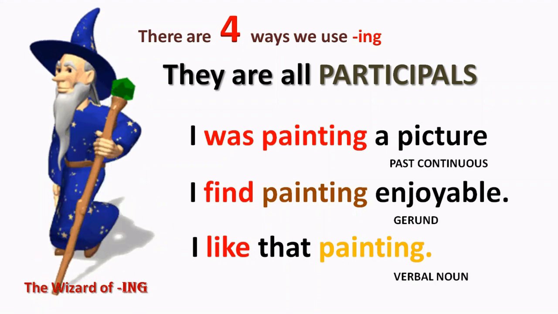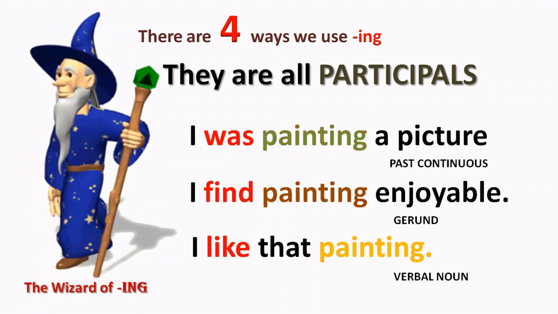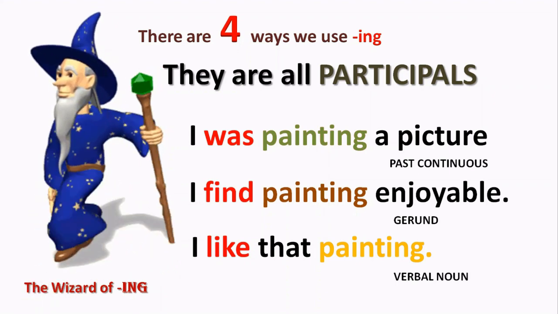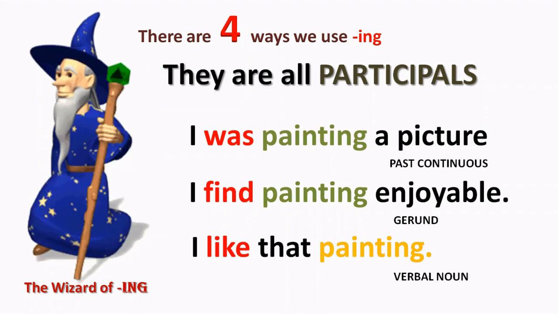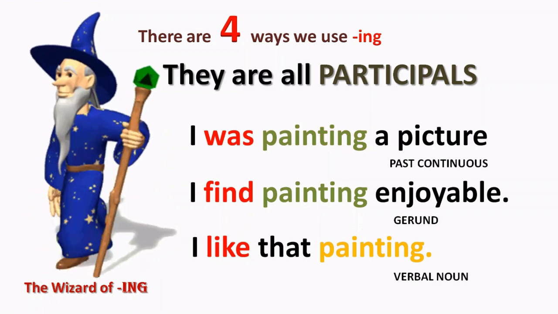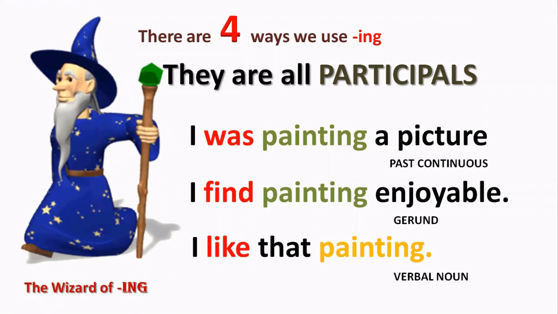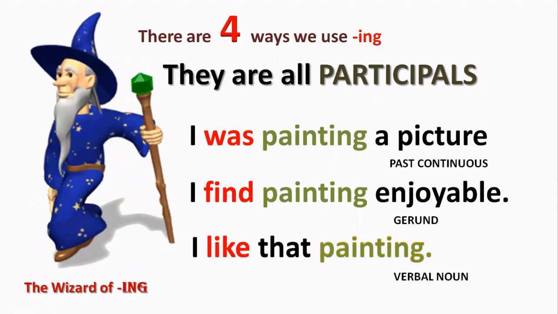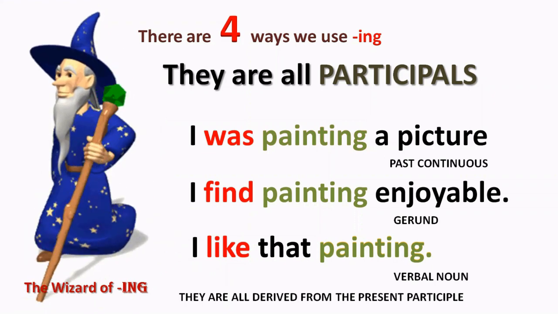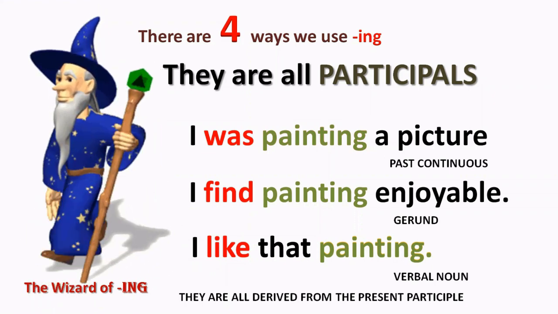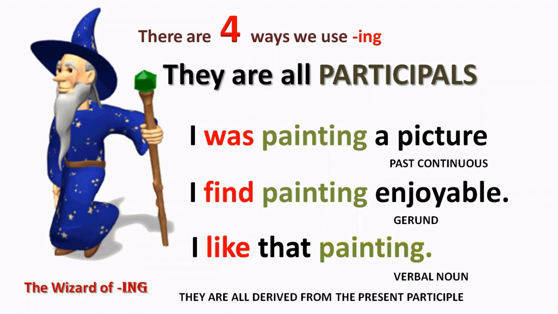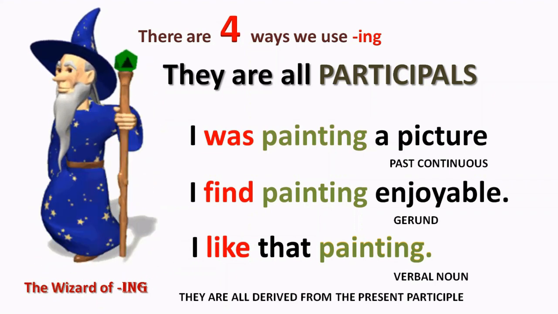So for the past continuous, painting is the present participle. Similarly for the gerund, we use the present participle, and for the verbal noun, although it's purely a noun, it's not a verb anymore, its root is the present participle. So basically every ing that you see out there is derived from the present participle. Whether you're using it as a continuous tense verb, or a gerund, or a verbal noun, it all comes from the present participle.